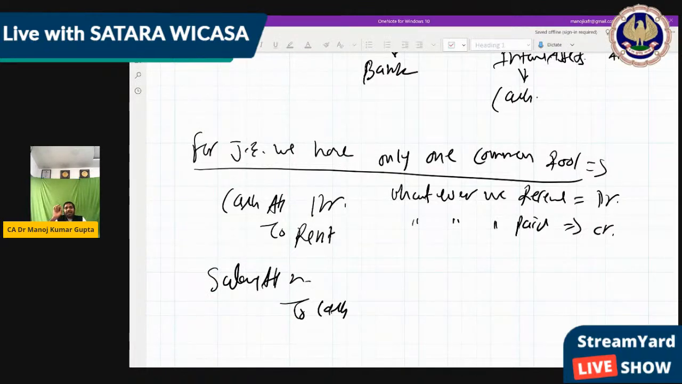So in this way you have to pass journal entries, not only for CA Foundation, but also for CA Inter and CA Final, where difficult adjustments are there. You can crack the difficult adjustments by passing the simple entry. And for passing entries, you have to think only one thing, like a small child: whatever you receive will be debited, and whatever you have paid should be credited.